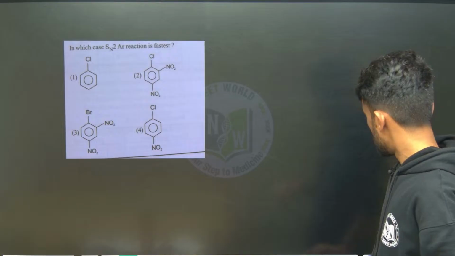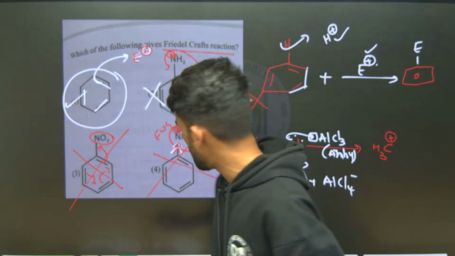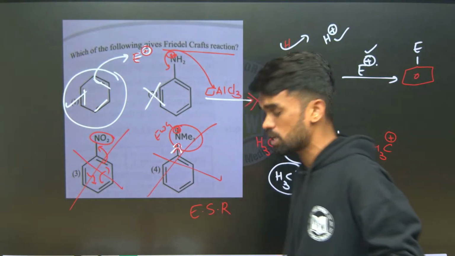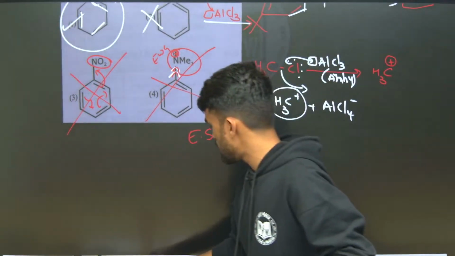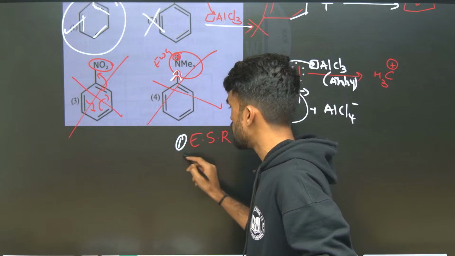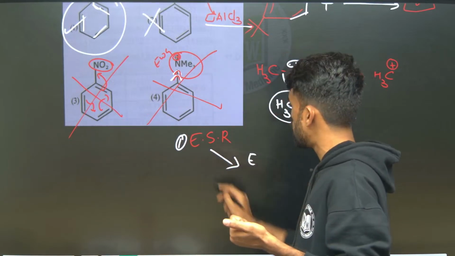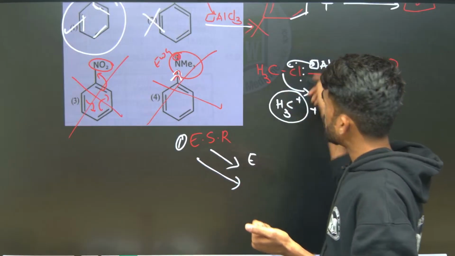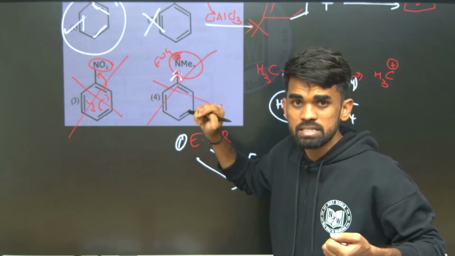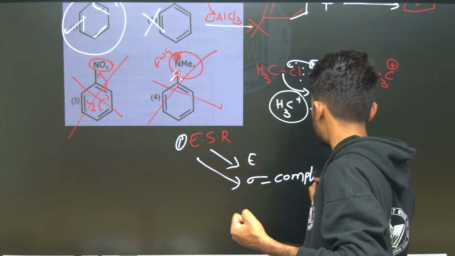Here, one last discussion on this. In electrophilic substitution reactions, what happens? There are 3 steps involved. The first step is the generation of the electrophile. The second step is attack of this electrophile on substrates like benzene, forming a sigma complex in aromatic electrophilic substitution reactions.